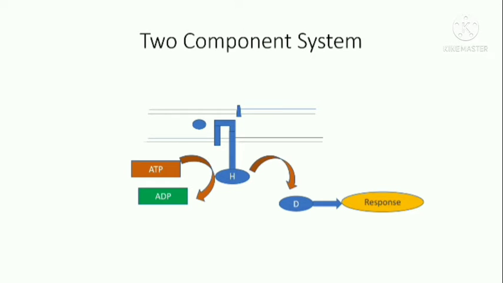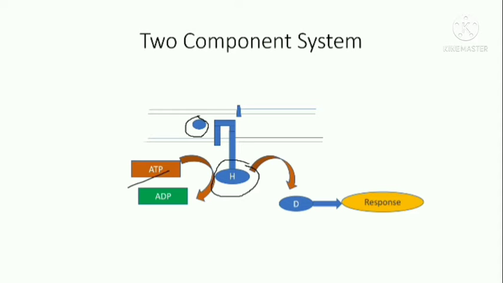The picture here gives a simple representation of two-component system. When the cell signaling molecule arrives at the intermembranous space, the histidine residue that is present in the C-terminal end of the sensory protein gets autophosphorylated with the help of ATP.